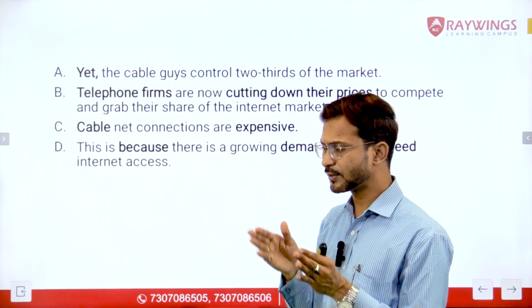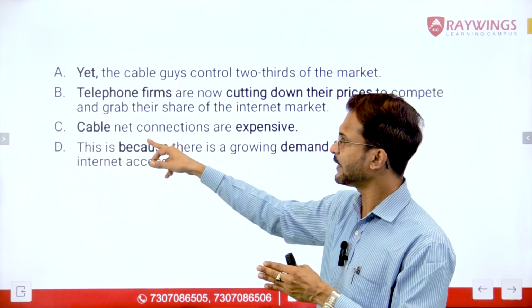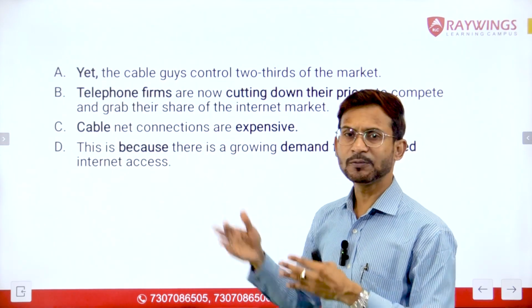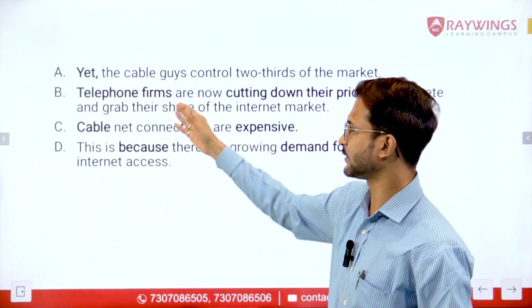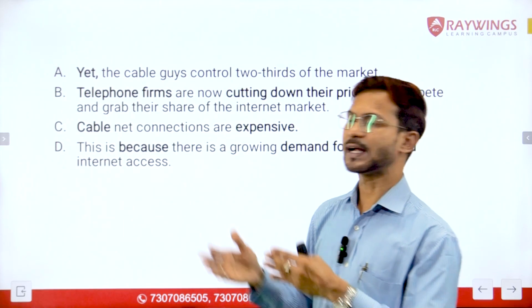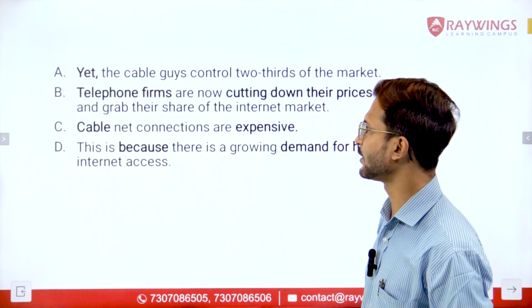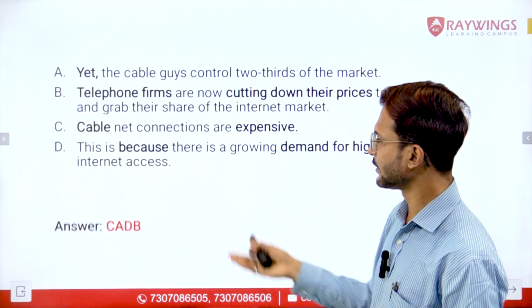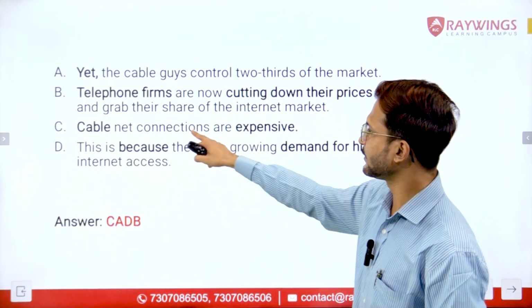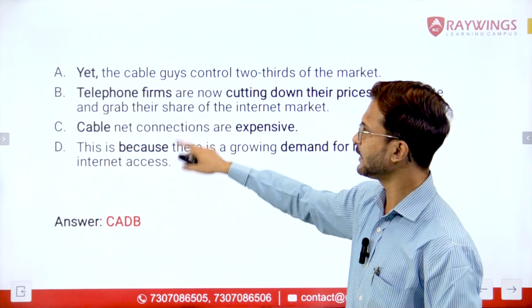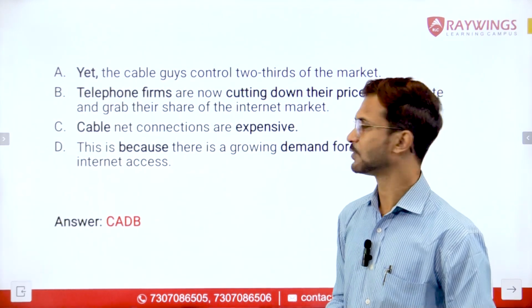So we have got the sequence as CAD. Now we are left with only sentence number B. So that means sentence number B can be placed at the last position. Now let us have a look at the correct answer. Here, we have the correct answer as CADB, which I was telling you about, right?